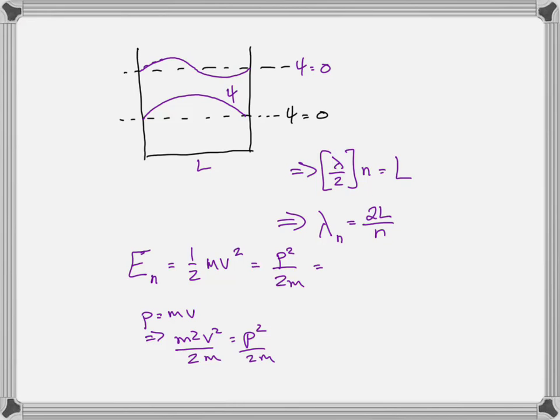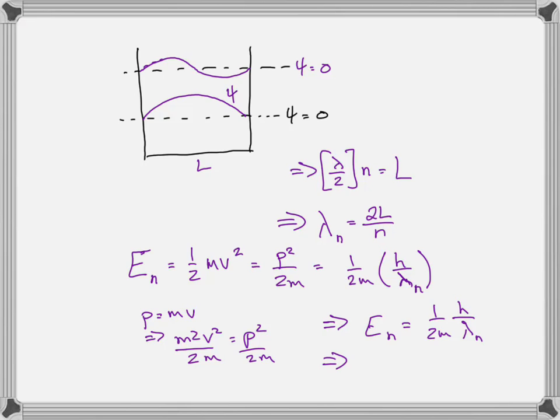And the allowed momenta, 1 over 2m, the momentum of that wave is h over lambda. We've established that previously, but there are only certain allowed momenta, with lambda sub n. So therefore, the allowed energies, I'll just rewrite it right here. We have it right above. 1 over 2m, h over lambda, and then we can plug in 2L over n.